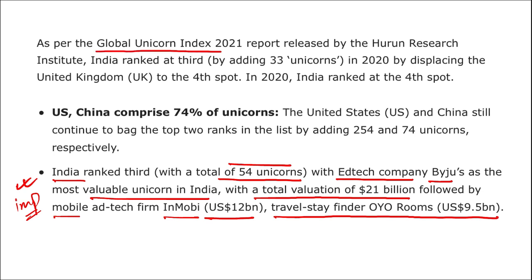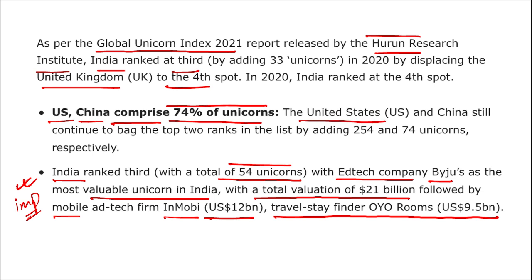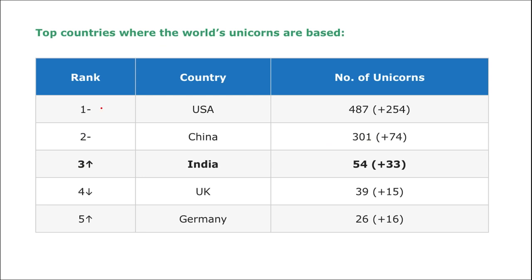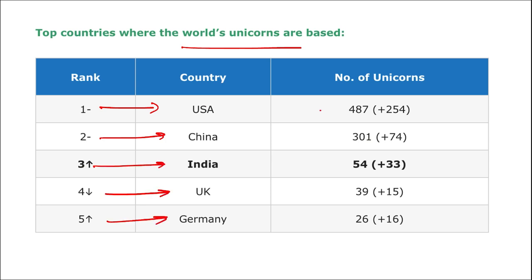As per the Global Unicorn Index 2021 that was released by Hurun Research Institute, rank of India was 3rd, and it has displaced United Kingdom to the 4th spot. US and China comprise 74% of the unicorns of the total world. The USA and China still continue to hold the top 2 ranks in the list by adding 254 and 74 unicorns respectively. Here you can see the rank of USA is 1st in the most number of unicorns, 2nd China, 3rd is your India, 4th is UK, and 5th is Germany. This is the total number of unicorns that each country has.